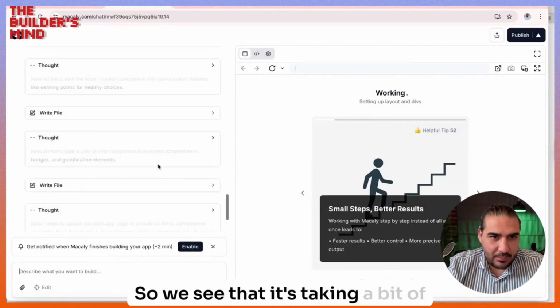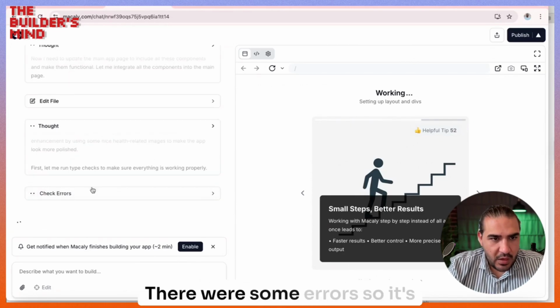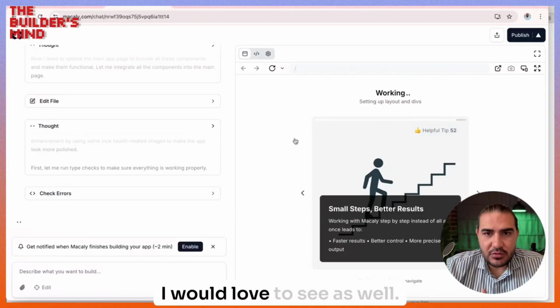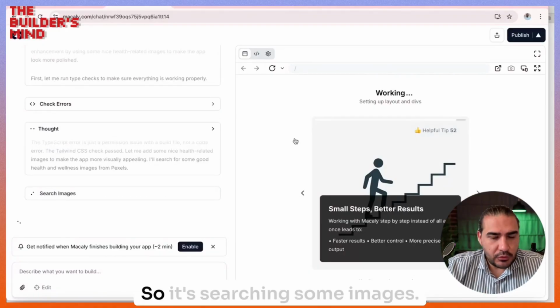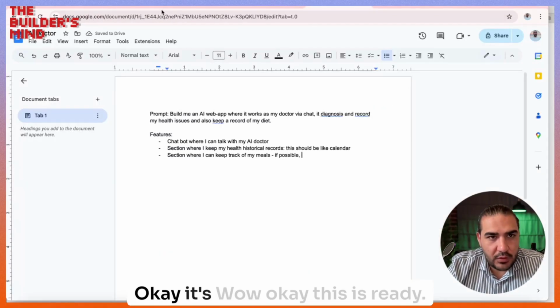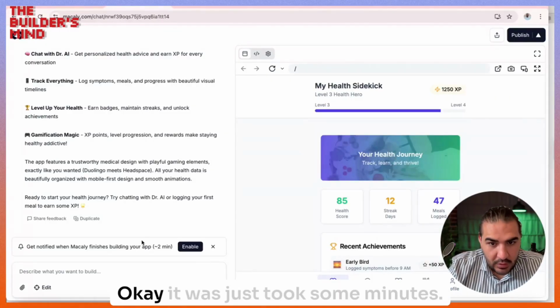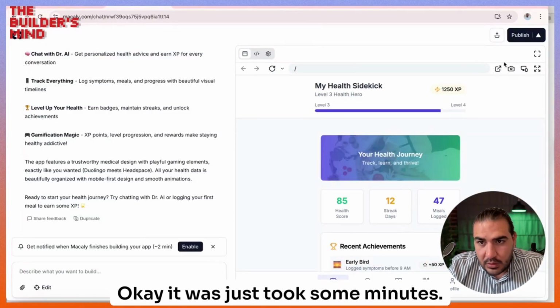So we see that it's taking a bit of time. Yes, there were some errors, so it's checking. Yeah, and if you're building something, just please let me know. I would love to see it as well. So it's searching for some images. Okay, it's ready. Wow, okay, this is ready. It just took some minutes.